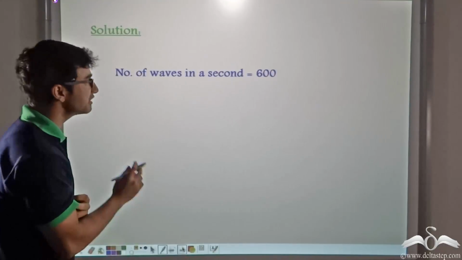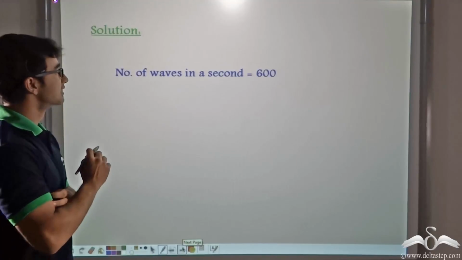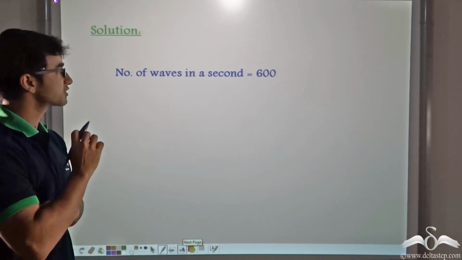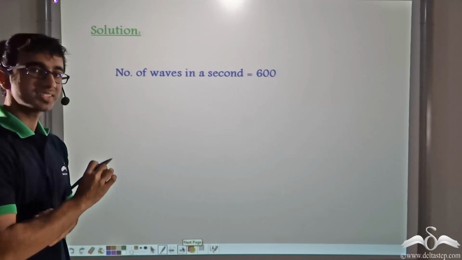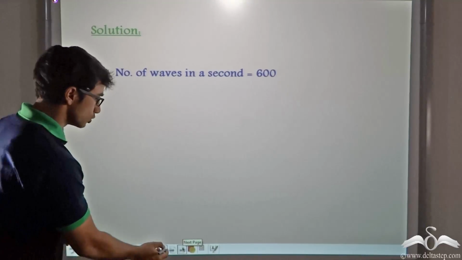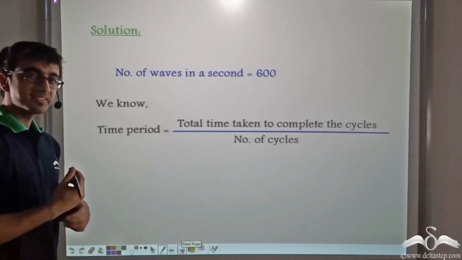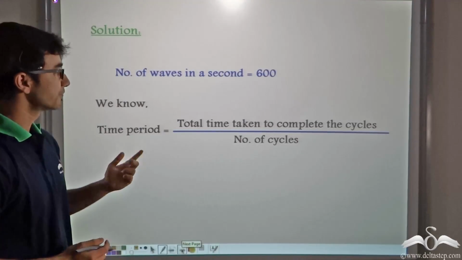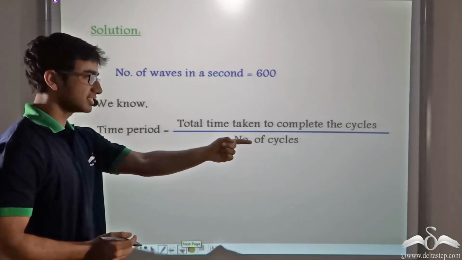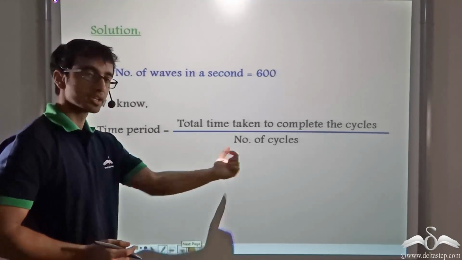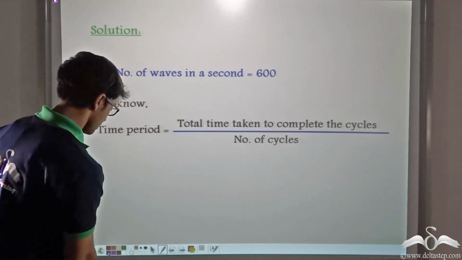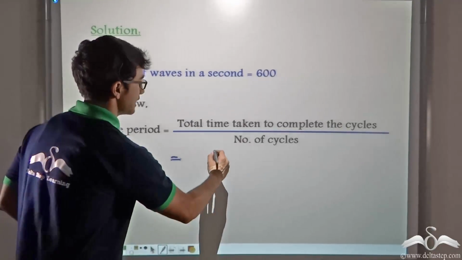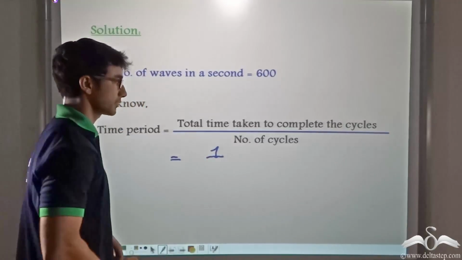Now, what have we here in the question? In the question, we have been given that the number of cycles of a wave passing through are 600. So, from our previous discussion, we learned that time period is nothing but the total time taken to complete the cycles by number of cycles. So, the total time taken to complete the cycles has been given as 1 second.